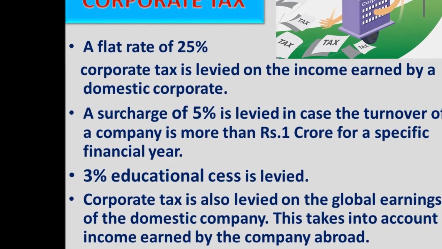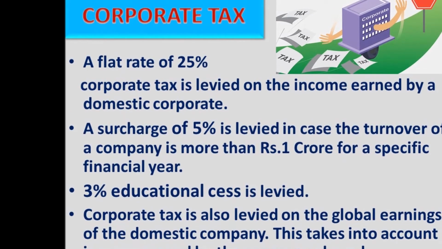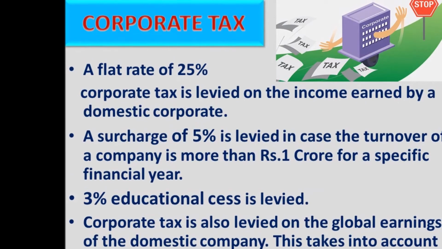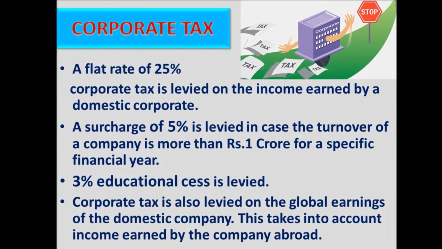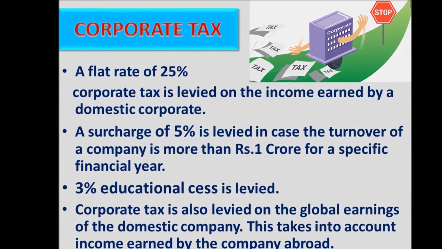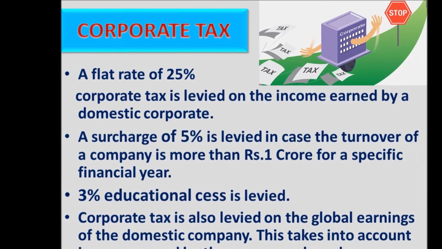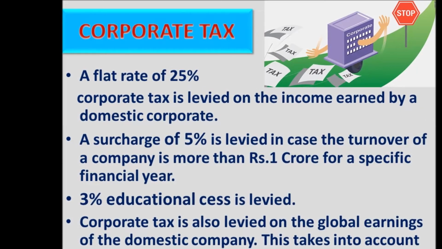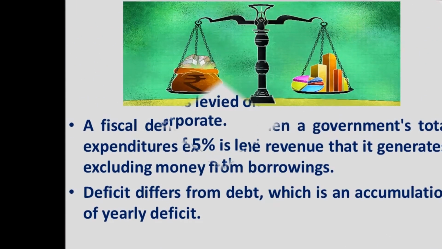Corporate tax. A corporate tax is levied on the companies, maybe domestic or foreign. Earlier it was a 30% flat rate, but now it has been reduced to 25%. A surcharge of 5% is levied in case the turnover of a company is more than 1 crore for a specific financial year. 3% education cess is levied. Corporate tax is also levied on the global earnings of the domestic company. This takes into account income earned by the company abroad.